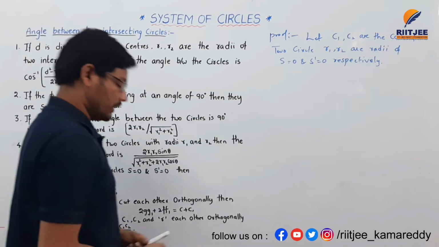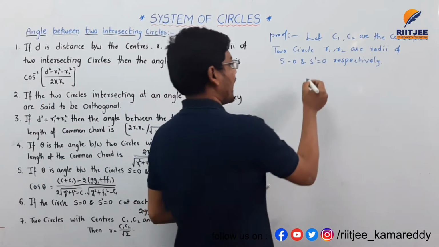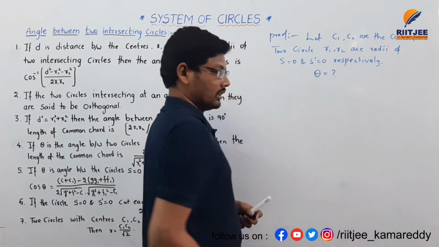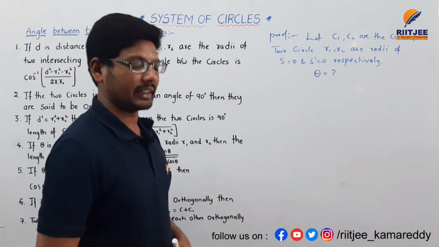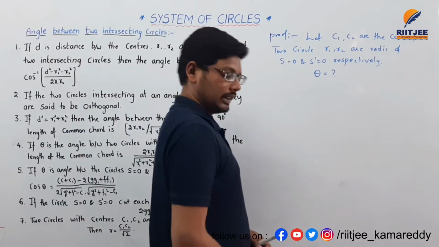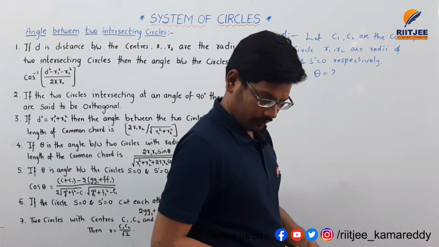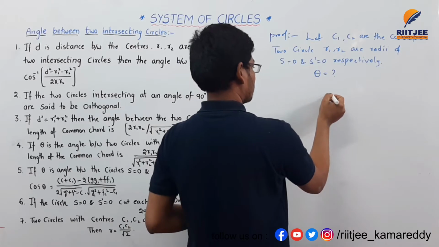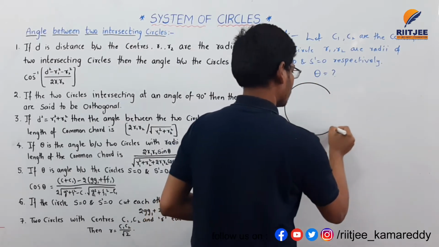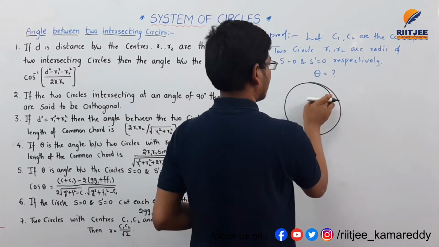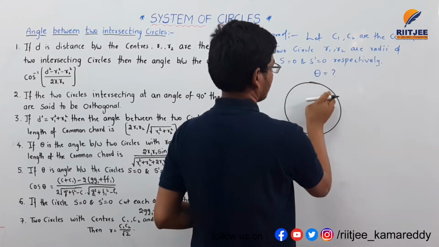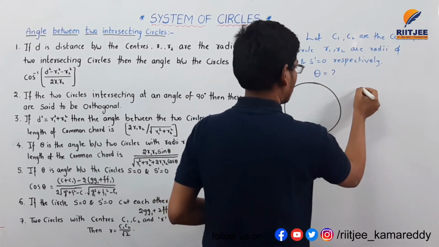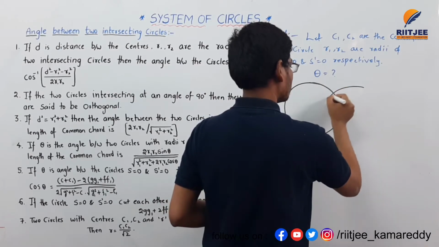Here we need to prove the angle between two intersecting circles. The diagram for this one: this is one circle I am taking, and I am taking one more circle.